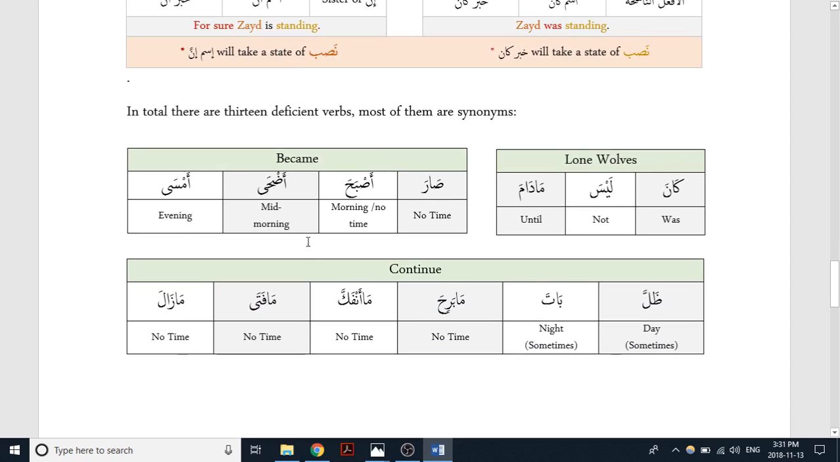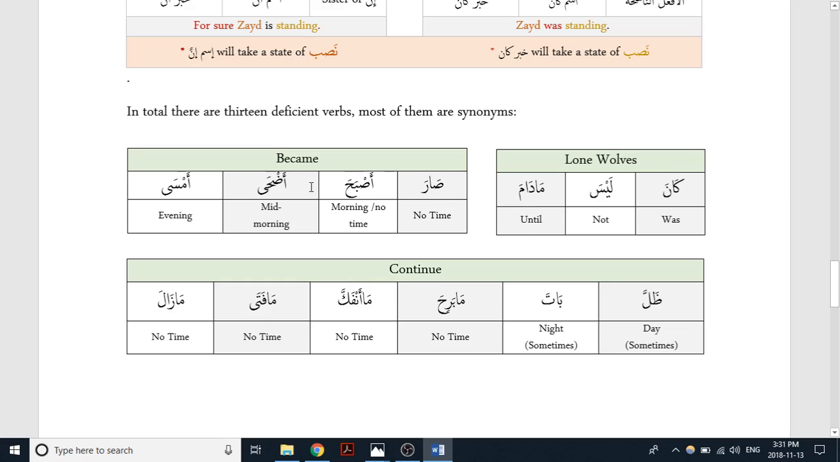We broke them down into simple groups. There are ones that are known as lone wolves, as we call them. It's like an in-house term. Essentially those are ones that can't be grouped into became or continue. They have their own meaning. So kana means was, laysa not, madama until.